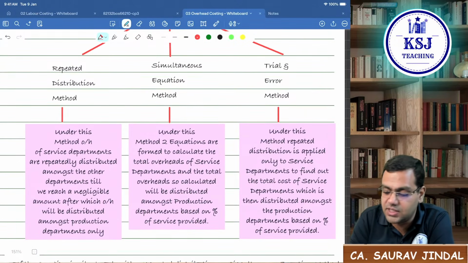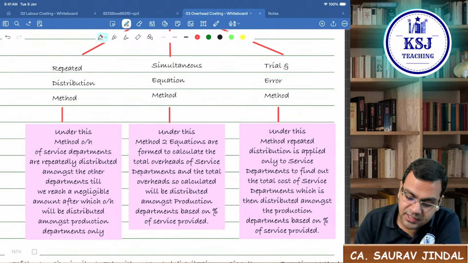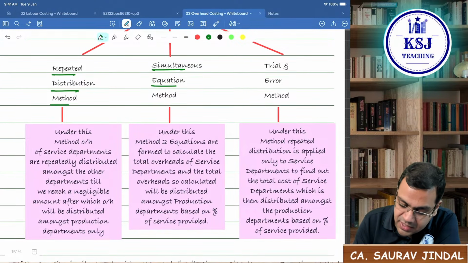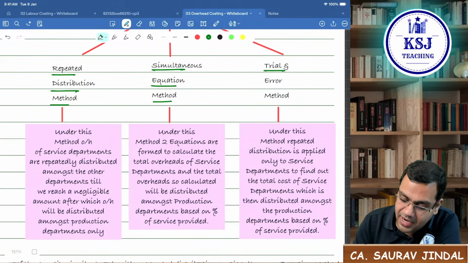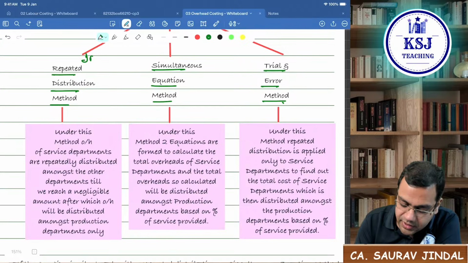Now, under the reciprocal services method, there are 3 different methods given. One is called the repeated distribution method. Another one is called the simultaneous equation method. The third one is called the trial and error method. These two are important. This is important.